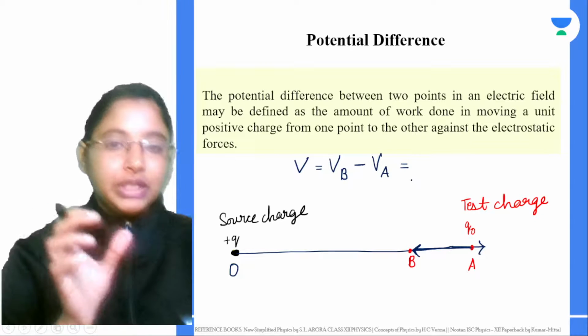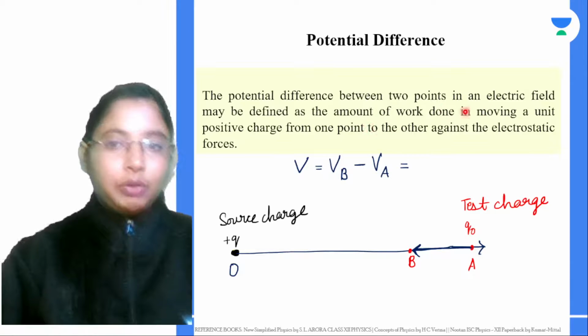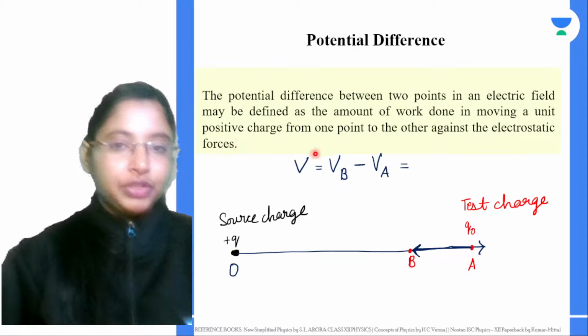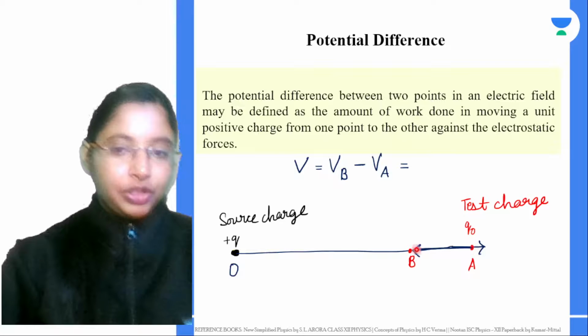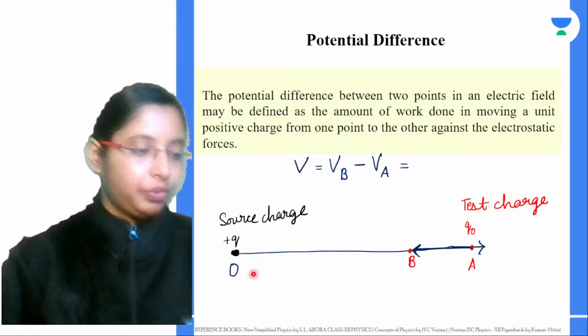This is the potential difference. The potential difference is basically the amount of work done in moving a unit positive charge from one point to another. You're moving it from this point to another. The difference between them gives the potential difference. So this is equal to the amount of work done in moving a unit positive charge from one point to another, right?